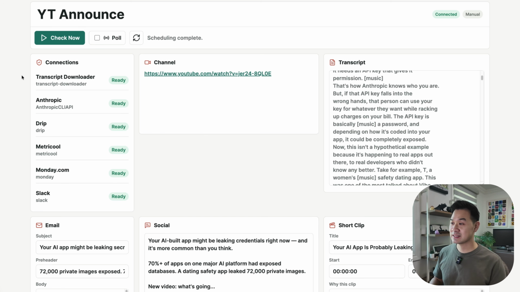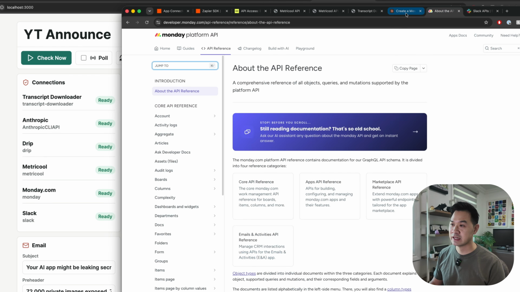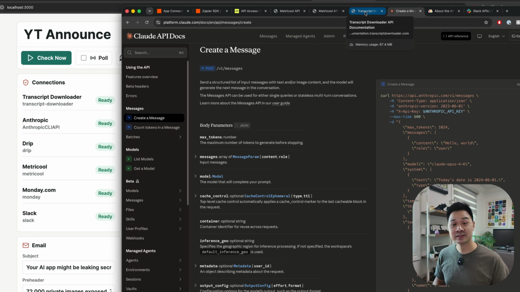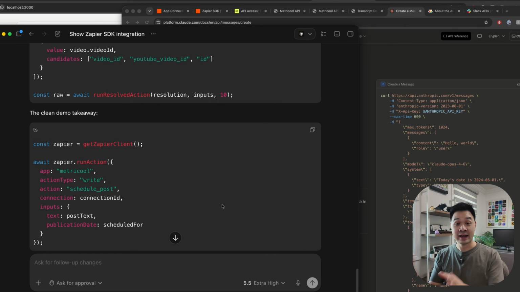I think that's pretty cool because if I were not using Zapier SDK, then I would have to go through all of this documentation for each service that I wanted to integrate with. I would have to understand how it works, understand how to authenticate with the API, what are the endpoints that I need to use, how to supply the request parameters in the proper format, and then update things as the API changes and manage all of those API tokens inside the app in a secure way. Now, even if I were not coding it myself and an AI agent was doing it for me, this is still good because I don't have all of these API keys floating in my app. I just have one connection to Zapier.